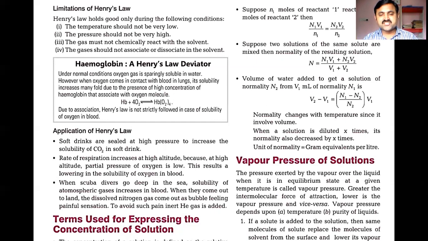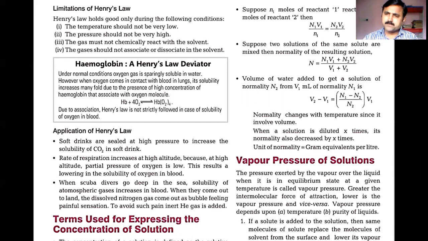Rate of respiration increases at high altitude. So at high altitudes, what happens? Respiration rate increases at high altitudes, and the partial pressure of oxygen is low. Partial pressure of oxygen is low at high altitudes. That's why the rate of respiration increases. So Henry's law is explaining this.